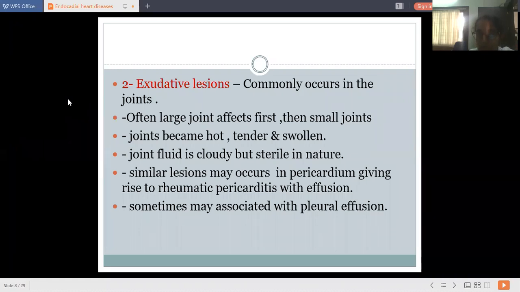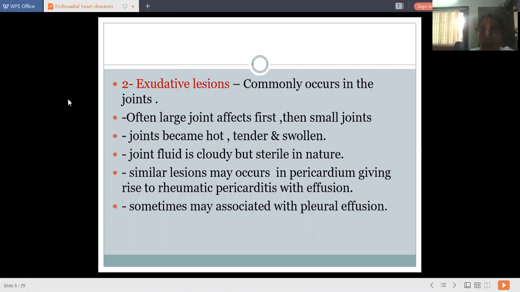What are Aschoff's nodules? Aschoff's bodies are the necrotic areas found in the myocardium. Centrally, they get necrosed, and vesicular nuclei get surrounded with granular cytoplasm. These are the giant elongated cells, Aschoff cells.